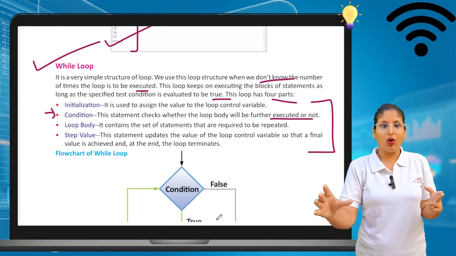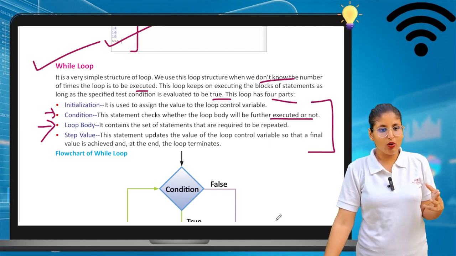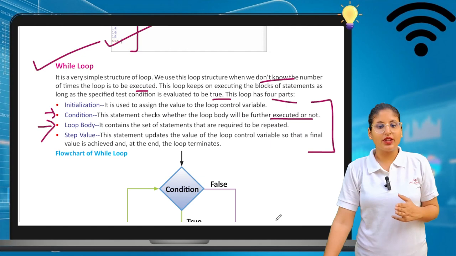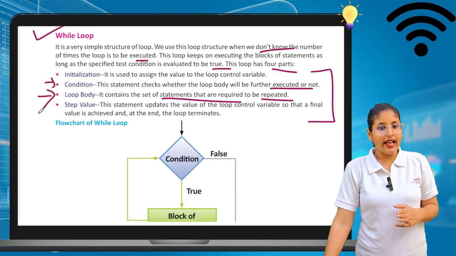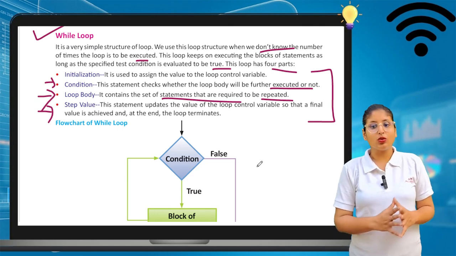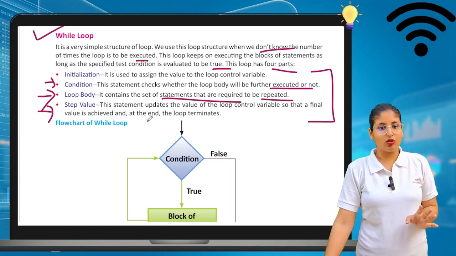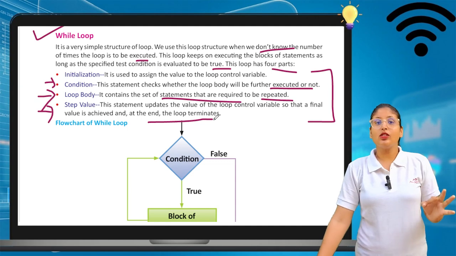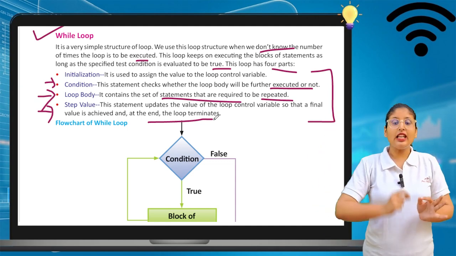Loop body, what does the loop body do? It contains a set of statements that are required to be repeated. And step value, we already know, means this statement updates the value of the loop control variable so that the final value is achieved and at the end the loop terminates. So we need the step value for that.